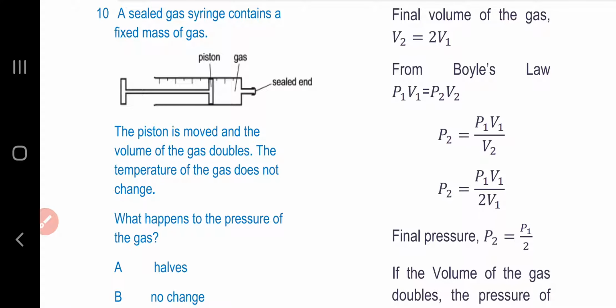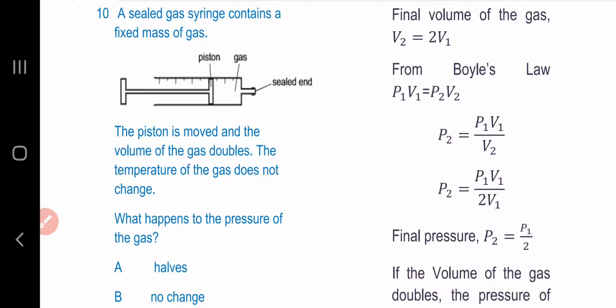Question number 10. A sealed gas syringe contains a fixed mass of gas. The piston is moved and the volume of the gas doubles. The temperature of the gas does not change. What happens to the pressure of the gas?